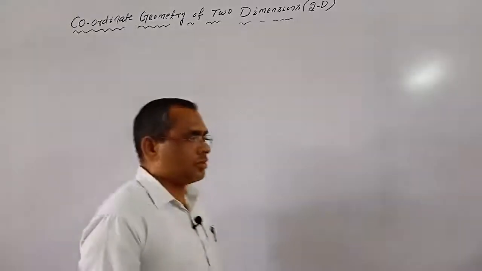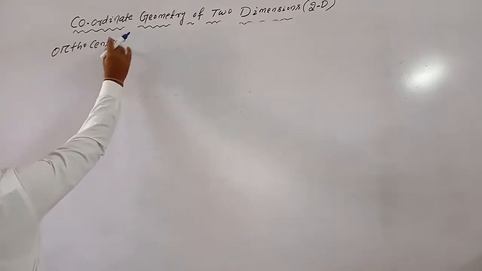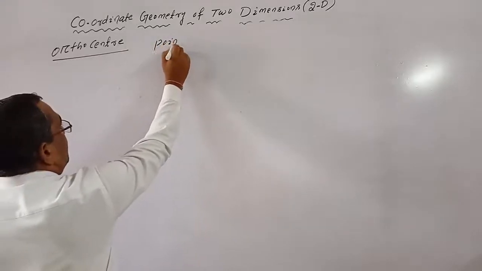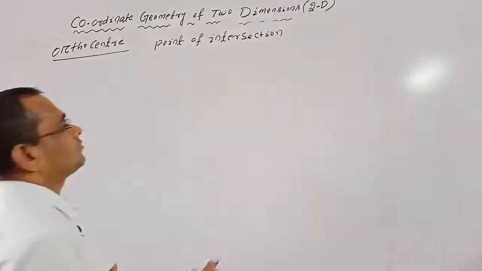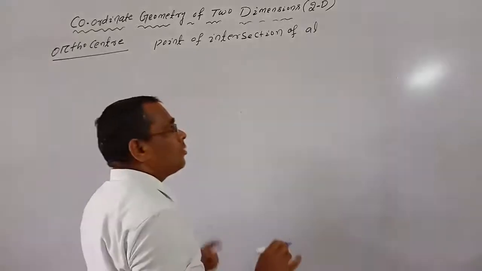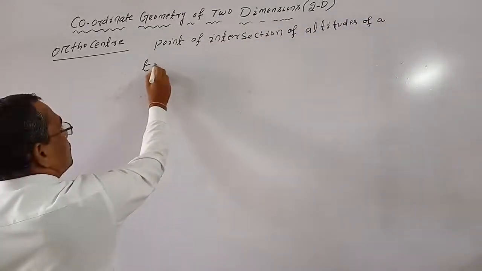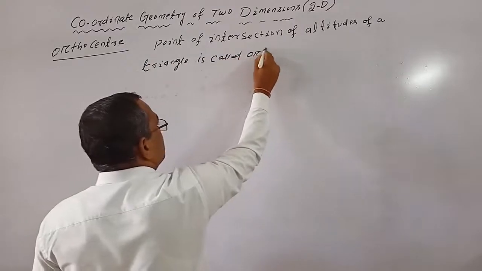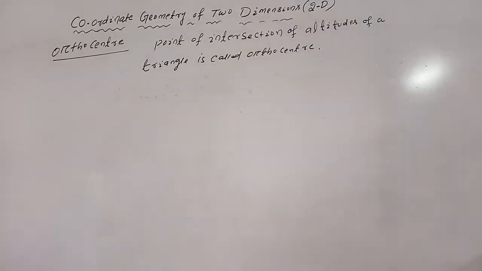First we discuss the orthocenter. The orthocenter is the point of intersection of the altitudes. Altitude means perpendicular. So what is the orthocenter? The point of intersection of the altitudes of a triangle is called the orthocenter.